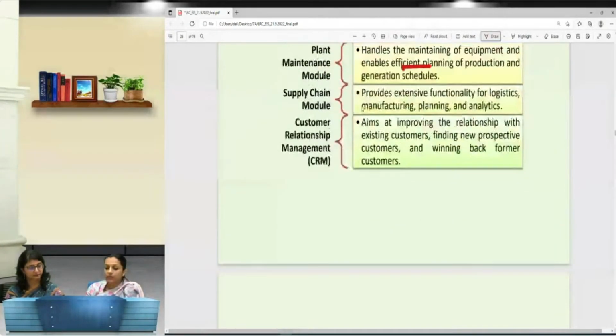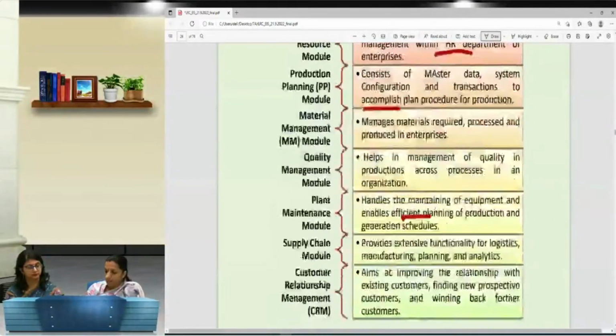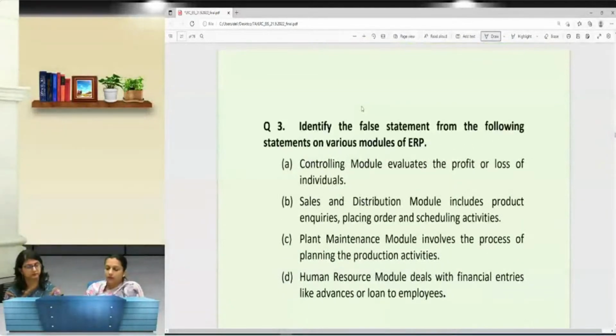So here we take an MCQ. This is a module we have done. Identify the false statement from the following statements on the various modules of ERP. So this question gives an explanation about each and every module. You need to find out which is the wrong or false statement.